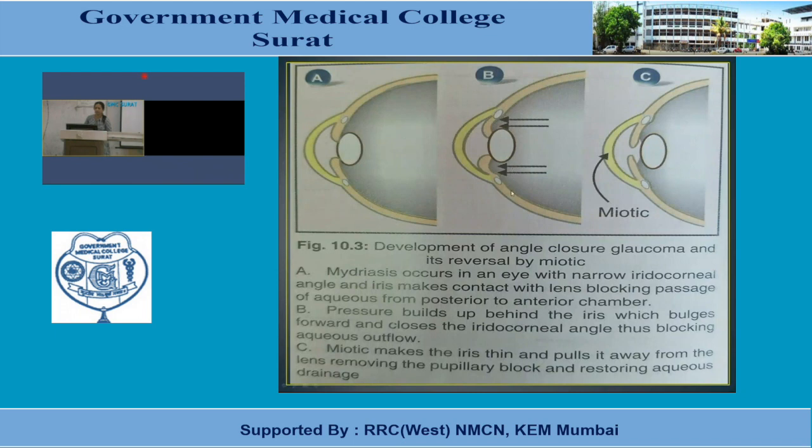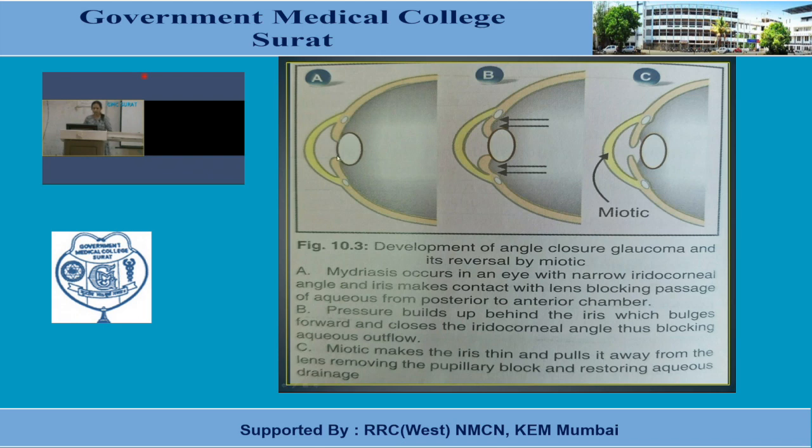This is the condition when mydriasis occurs in an eye with a narrow iridocorneal angle and the iris makes contact with the lens, blocking passage of aqueous from the posterior to the anterior chamber. Like this. So in normal conditions, it has this problem, but no problem. I mean, it does not cause any emergency situation.